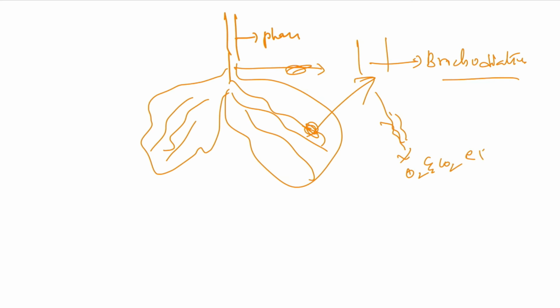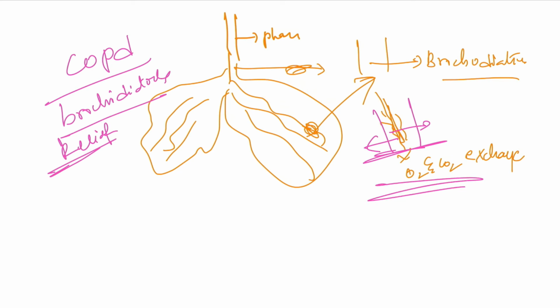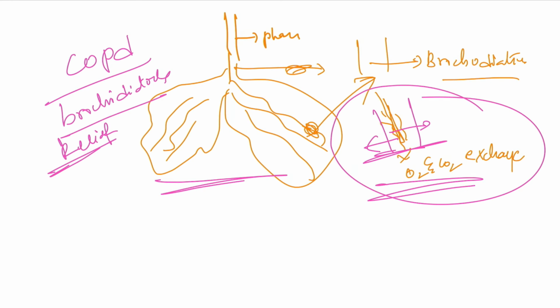Here the oxygen and carbon dioxide exchange occurs. So it dilates the vessel, which means it expands, because normally persons who are suffering from COPD or similar symptoms use bronchodilators for relief, for more passage of air.